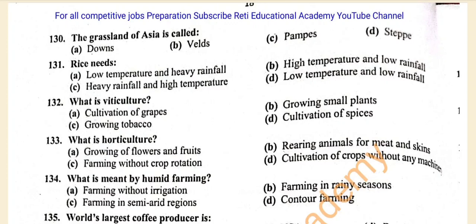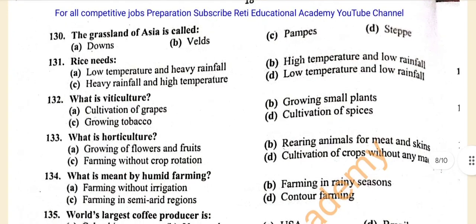131. Rice needs A. Low temperature and heavy rainfall. B. High temperature and low rainfall. C. Heavy rainfall and high temperature. D. Low temperature and low rainfall. And the correct answer is C. Heavy rainfall and high temperature.